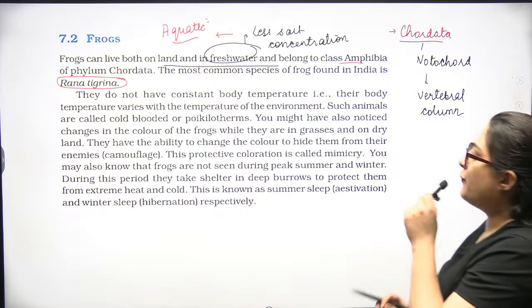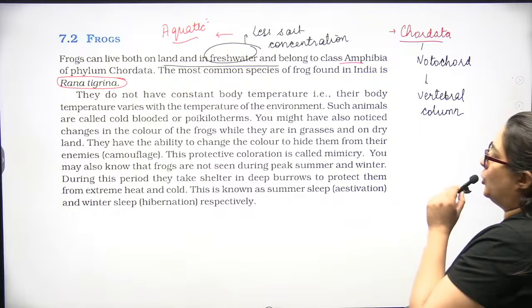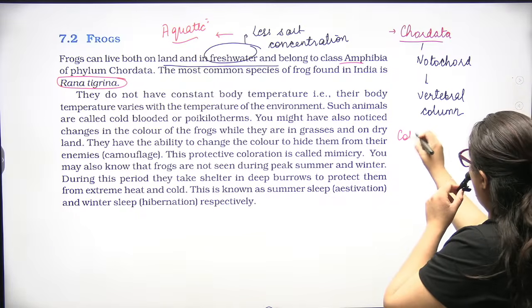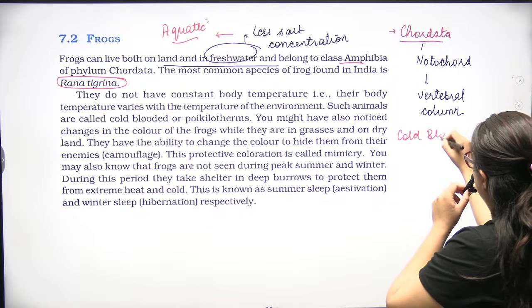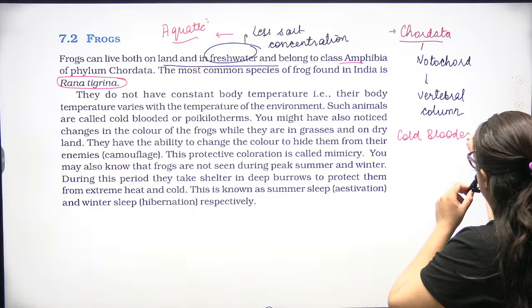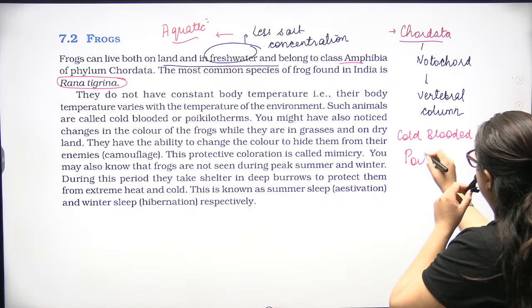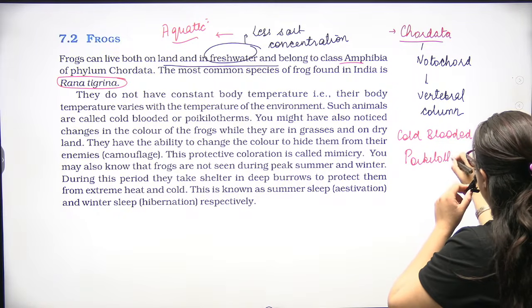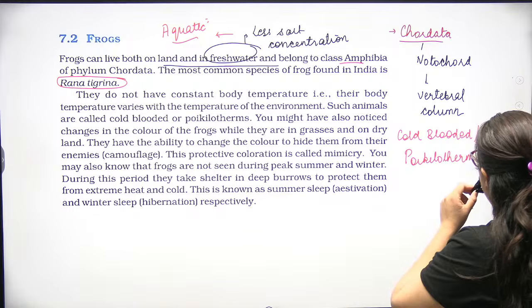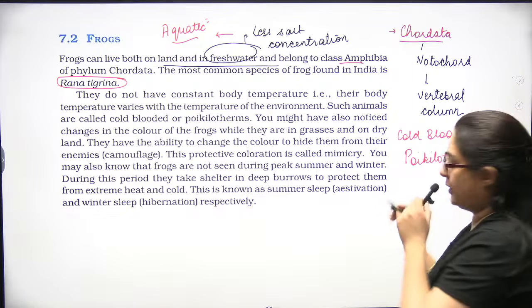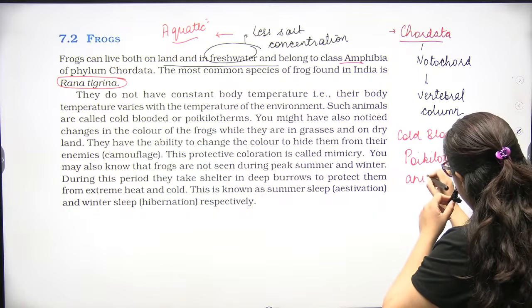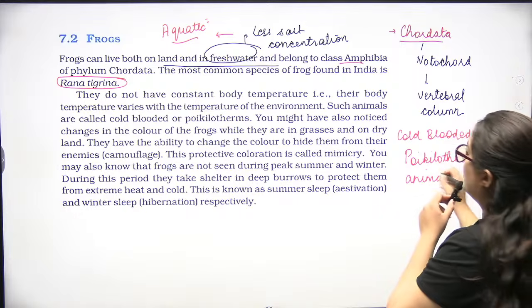Now, they do not have constant body temperature. Not having constant body temperature means they are cold blooded, poikilothermous animals. Thermos means related to temperature. Done?